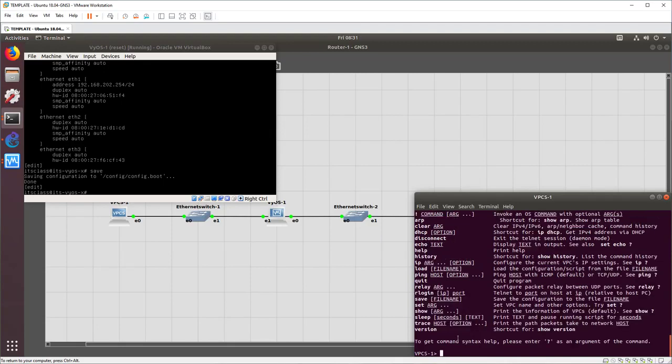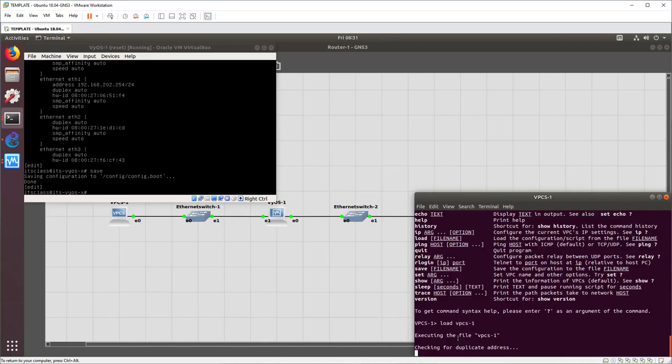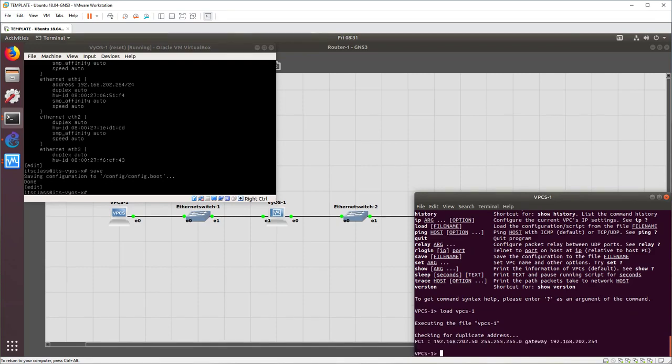And were it to reboot, we could say load, and we would say load VPCS-1, and it will load that. That's all it does. It saves the settings and loads the settings, and it makes it easy, and that way we can shut it down for the day and bring it back and do all that kind of stuff. It's kind of a basic get there from here. All the different VMs and sessions that you use in GNS3 often have this kind of thing because they're based on real-life pieces of equipment.